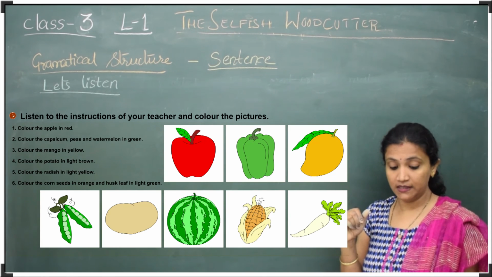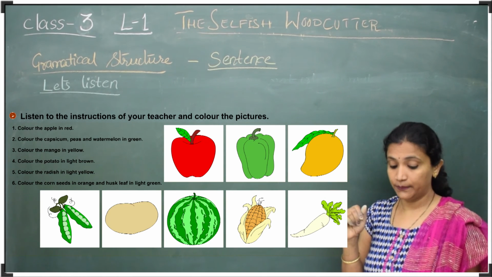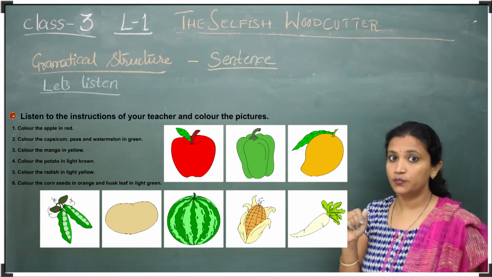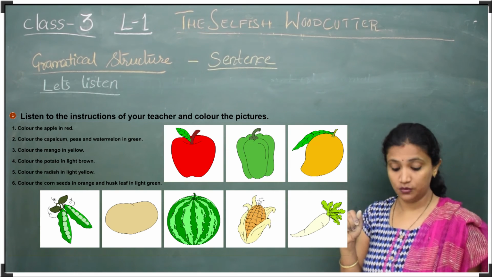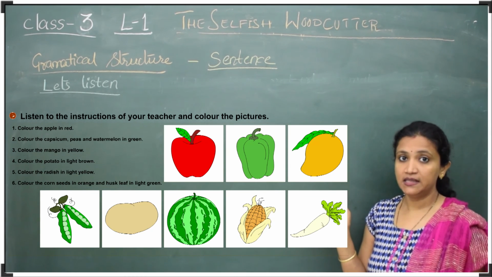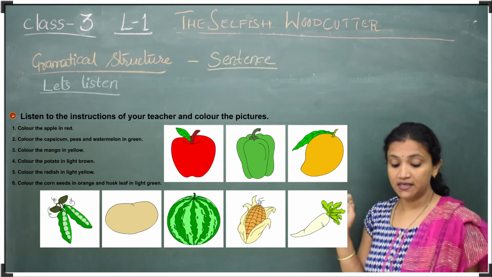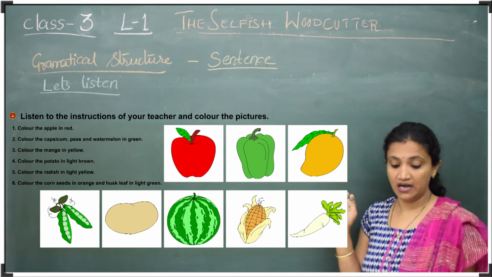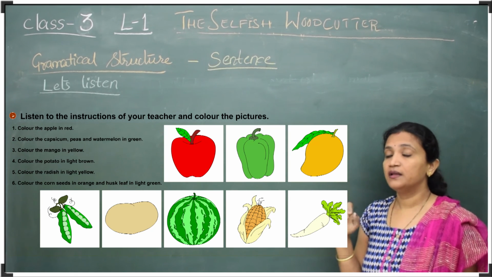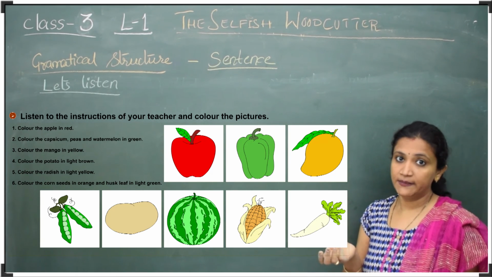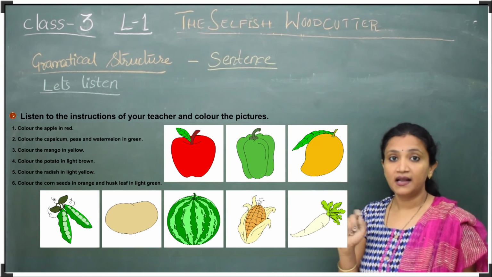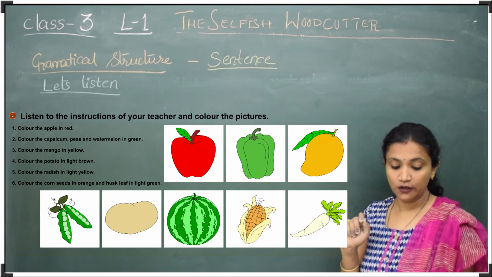Now the fifth one is: color the potato in light brown. How is the potato? Potato will be creamy. So that is the reason you have to search for the radish. Light yellow should be the color for the radish.